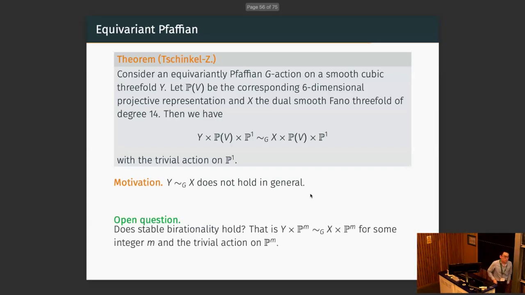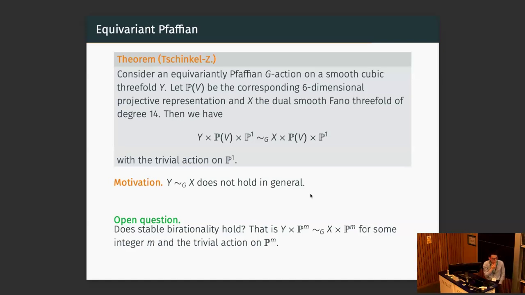But one might also ask another question: does the stable birationality hold in the usual sense? That means, is Y times P^m G-equivalent to X times P^m for some integer m, with trivial action on P^m? So this differs from our result because we need extra copies of projective spaces with a non-trivial action. And this is still open.